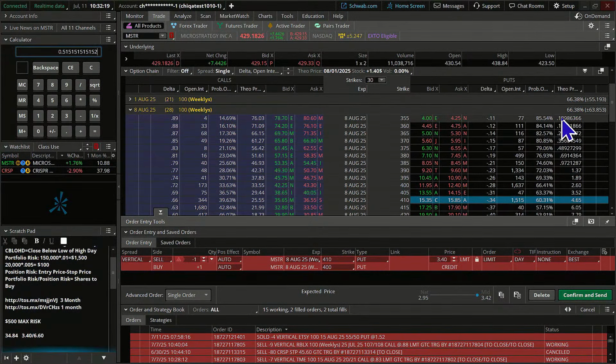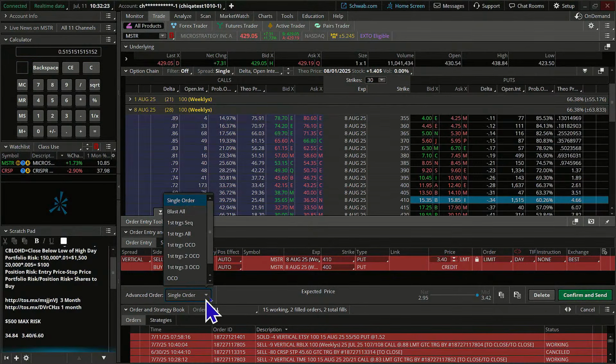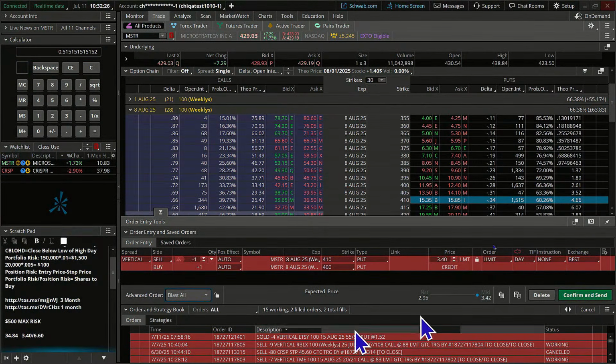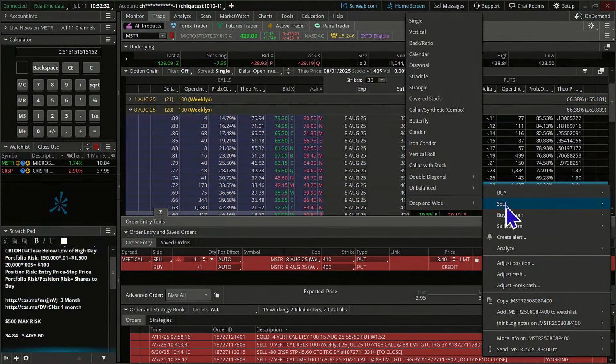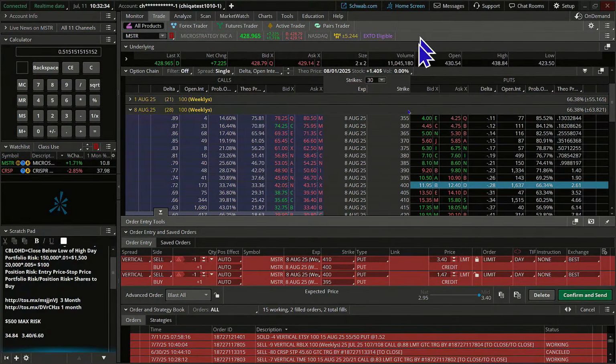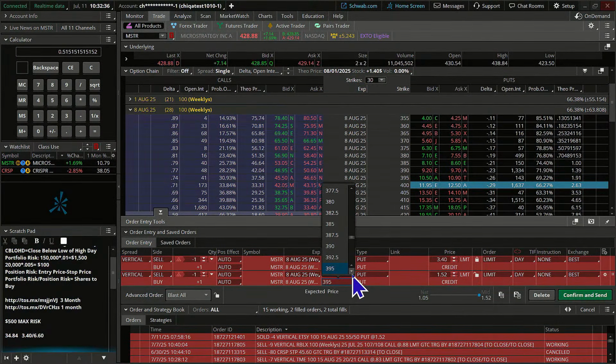Now, it did move a little bit bigger than what I expected. So we're going to do something real quick. We're going to do a comparison, and we're going to see what this one is. What if we went with the 400, that's a 28 delta, sold that and bought another strike out here at the 390?